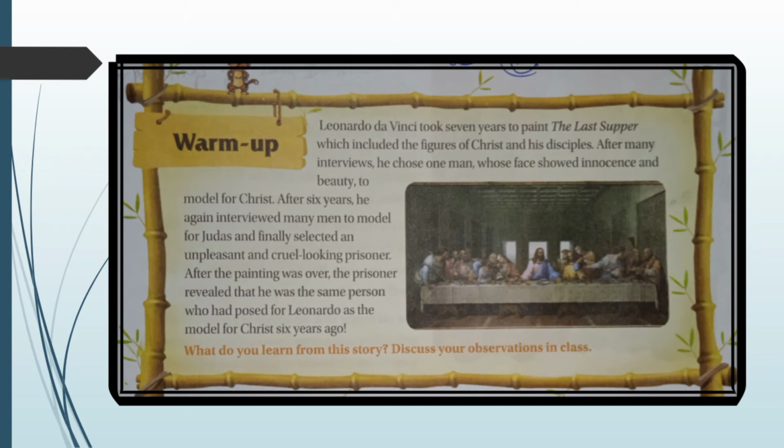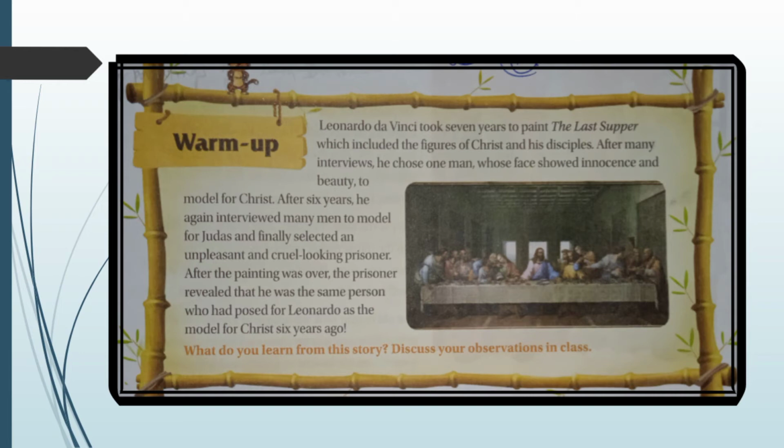What do you learn from this story, children? What moral did you learn from this story? Yes, I'll tell you the moral of the story. The moral of the story is that a person's facial expressions and looks are formed by the kind of acts that he or she performs.